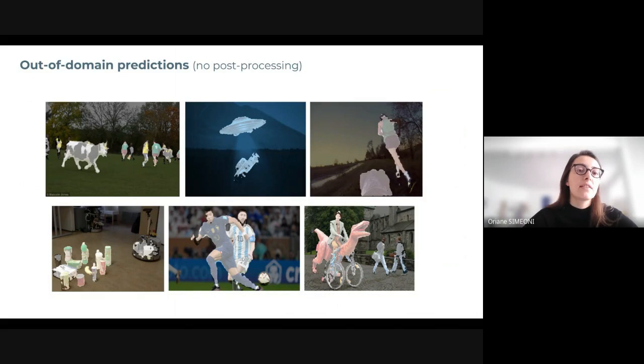We show here that Found is able to generalize to out-of-domain images. Here you have images which have objects of different scales and are object-centric or not. And Found is able to localize objects well in all cases.